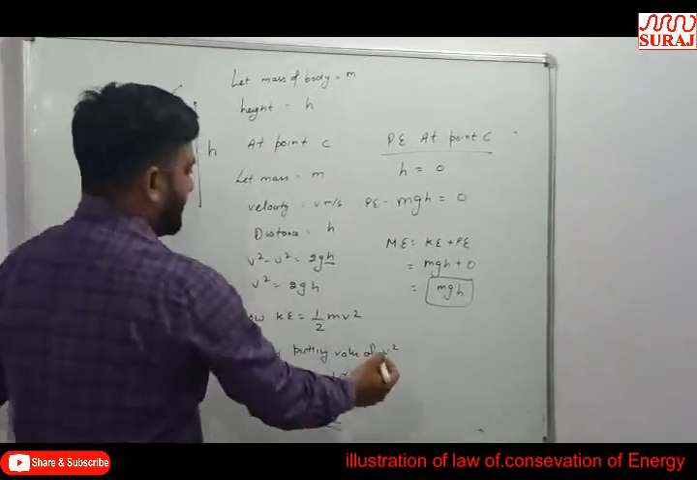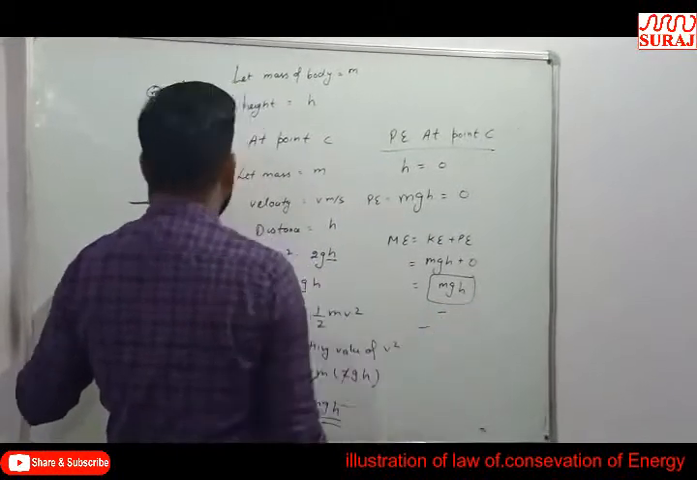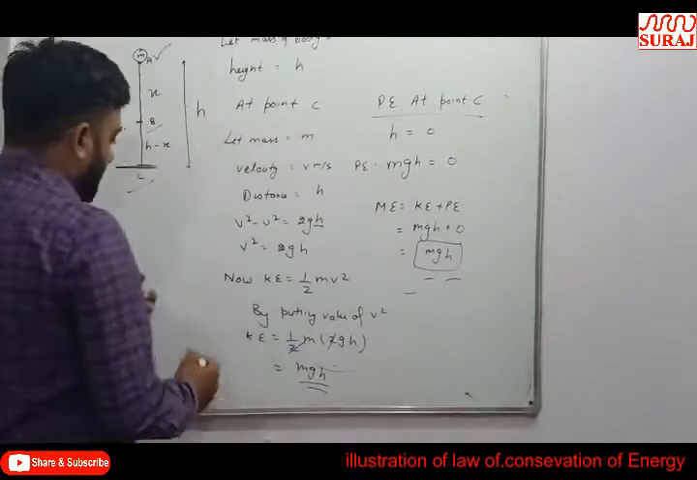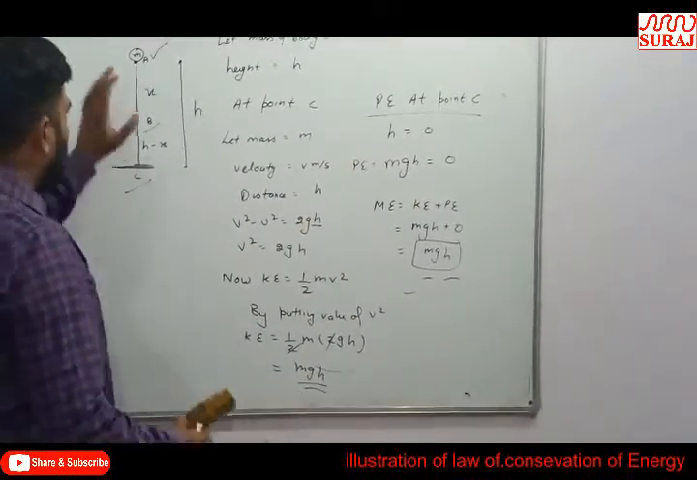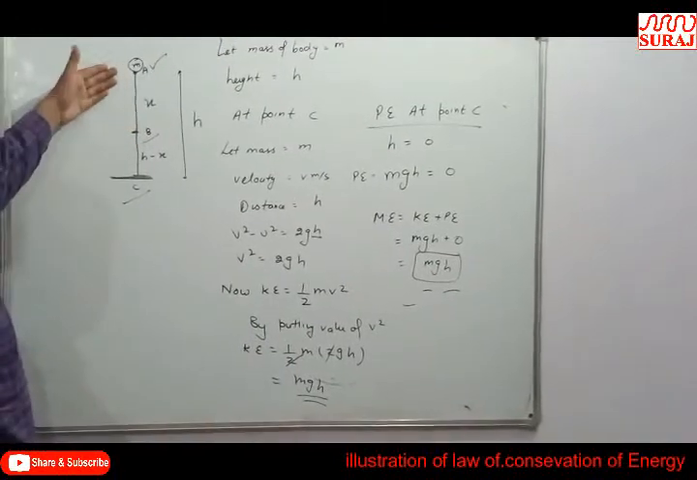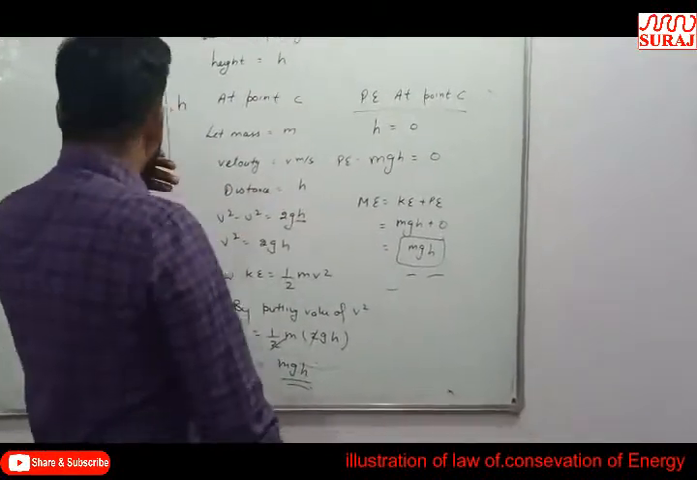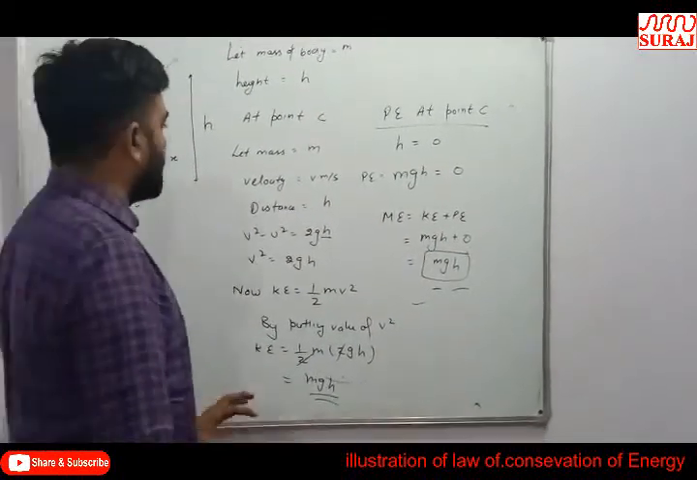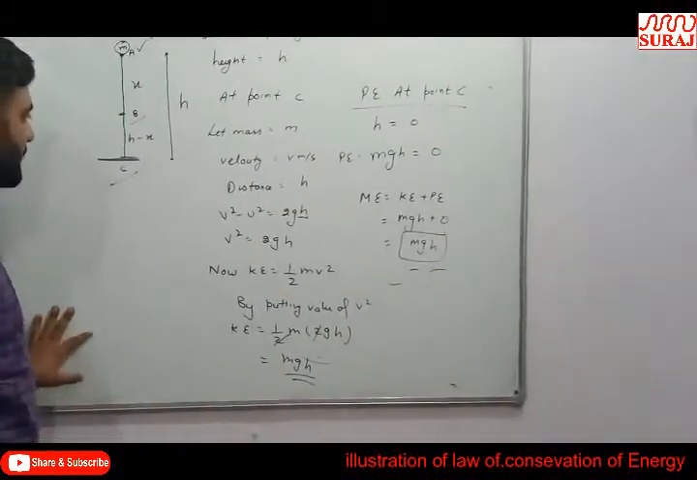Now at every point we check. At A, this is equal to mgh. At B, this is equal to mgh. And at point C, this is also equal to mgh. So at every point the energy always remains constant, but at point A, all of it is potential, and at point C, all of it is kinetic. So the energy can change from one form to another form, but always remains constant. This is the law of conservation of energy.